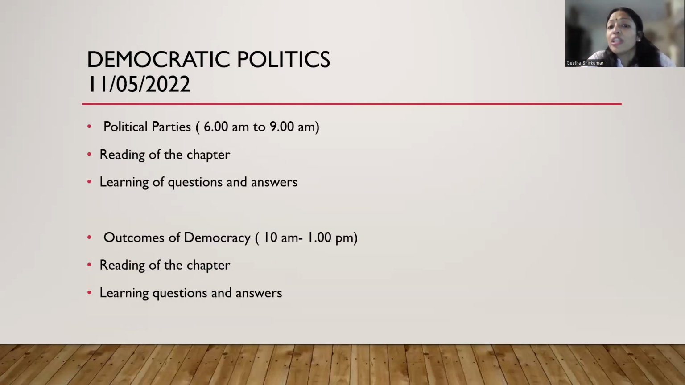Okay, so what we are completing on 11.5, we are completing money and credit, globalization, political party, outcomes of democracy. So if you look at the time, after every chapter, I have given some or other break. Okay, so make sure that it is not like that continuously you're learning. Okay, you can go out, you can have one walk and come back and again sit for studying.